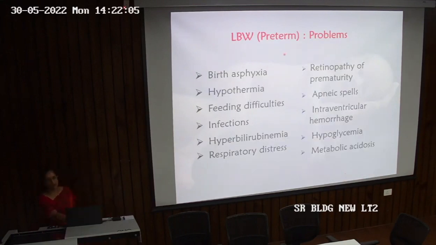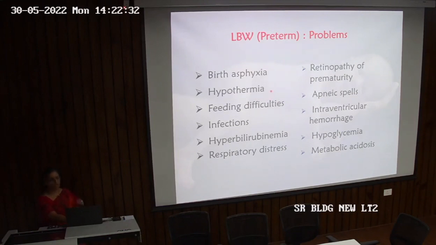Now coming to the problems that can occur due to low birth weight. First we'll be talking about the problems that can occur in a preterm low birth weight child, and then we'll be talking about small for date babies having low birth weight. So there can be birth asphyxia because the lungs might not be fully developed.